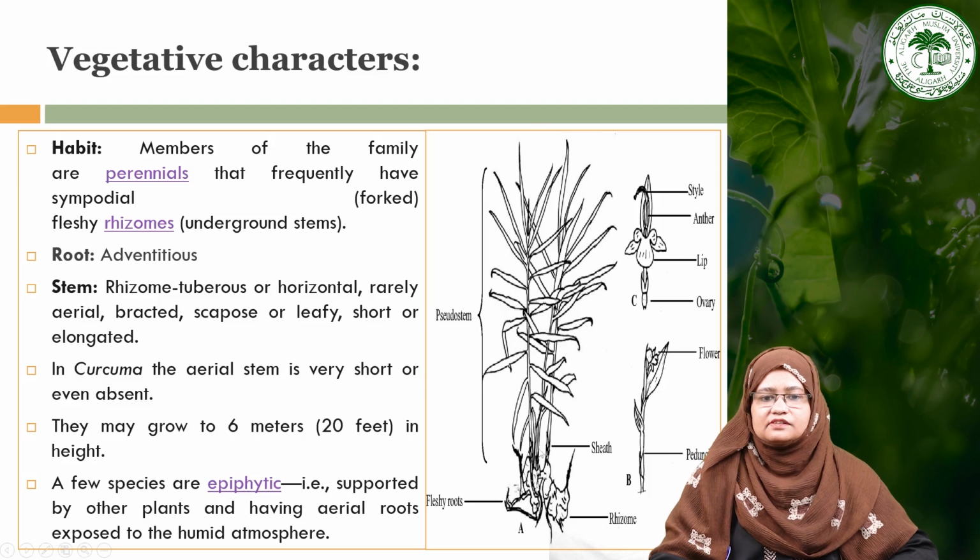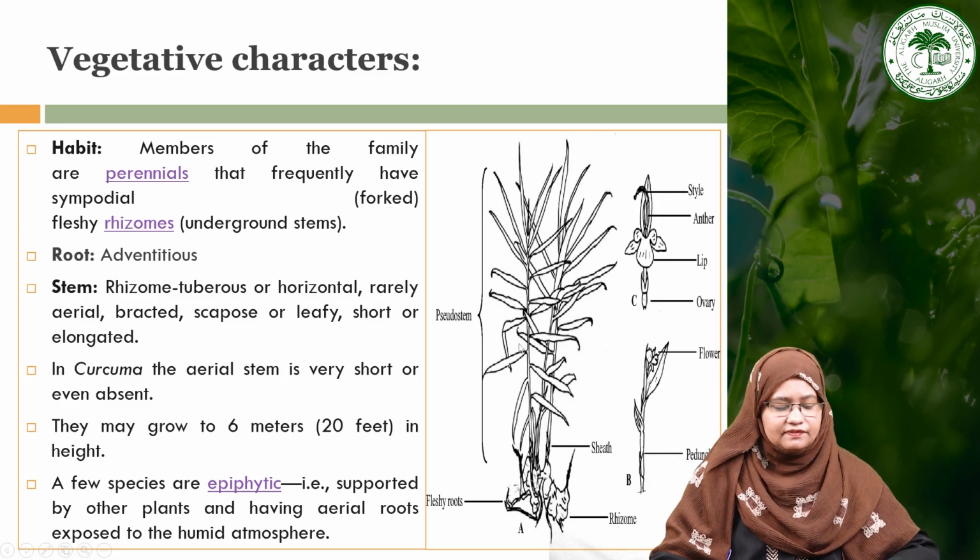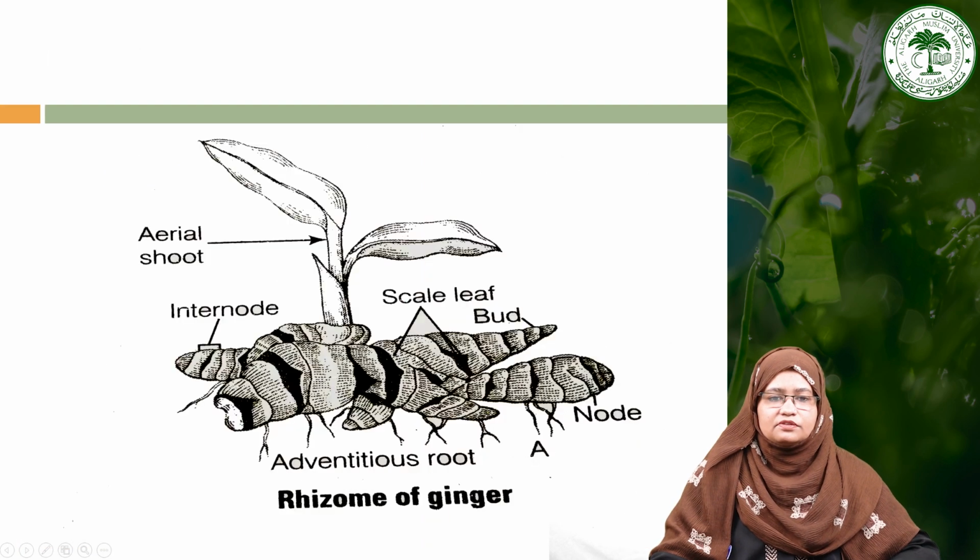As you can see, this is a plant of the Zingiberaceae family. They have an underground stem termed the rhizome that grows horizontally, and from this rhizome you can see roots arising. This is the pseudostem, which is formed by the leaf sheaths, and you can see the arrangement of leaves is alternate. So this is a rhizome of ginger.